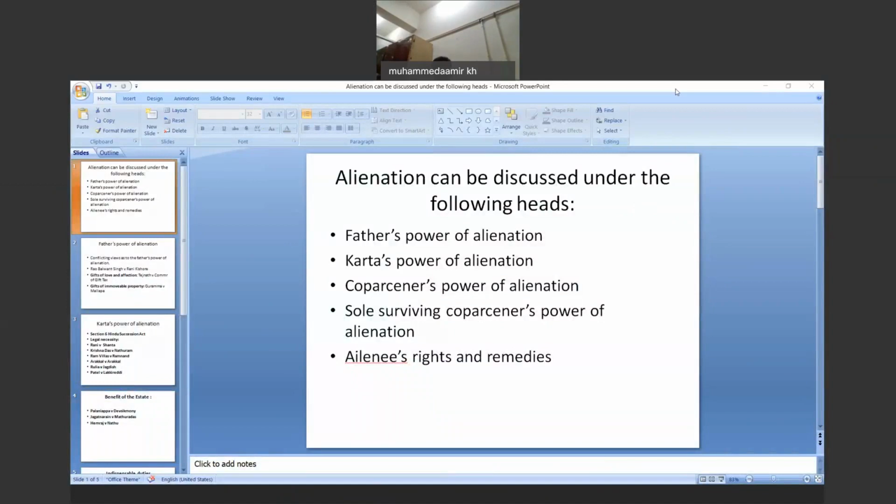In the last class, we started the concept of alienation. The third topic of your module 2 talks about the alienation of coparcenary property. So we all know that regarding separate property, there are no issues. I hope that in the last lecture, your doubt has been cleared regarding the alienation of separate property, which is done by the Transfer of Property Act.